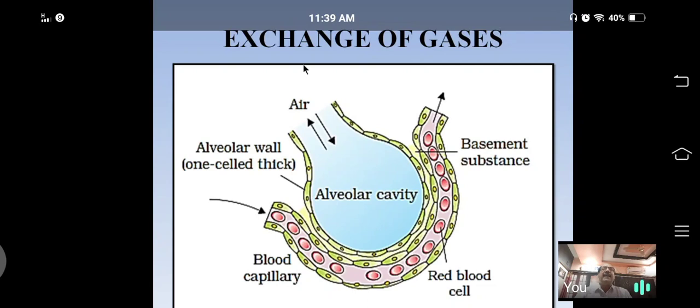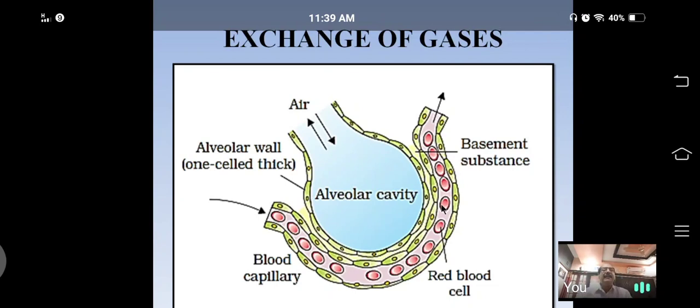When we inspire, fresh air enters into the cavity of the alveoli. Outside, see here, the wall of the alveoli is closely associated with the blood capillaries of the pulmonary artery.